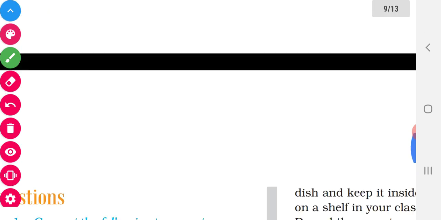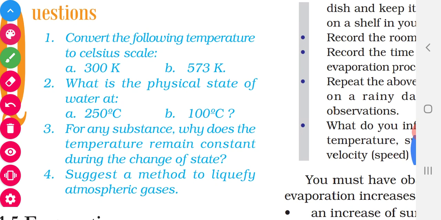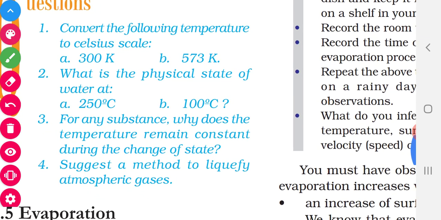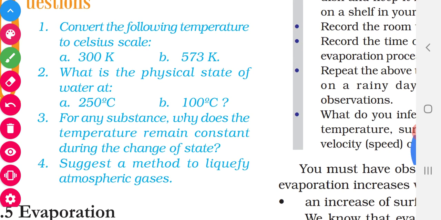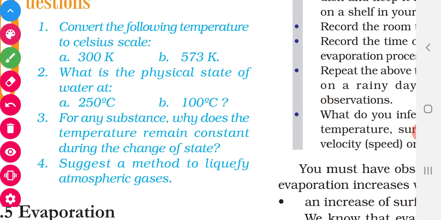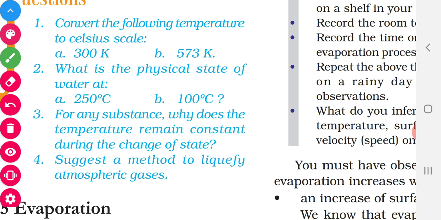Then come to the next page. See children, we have to convert the following temperatures to Celsius scale. How can we convert to Celsius scale? 300 Kelvin. What do we have to do? We have to minus 273, and then you will get the answer. Then 573 Kelvin has to be converted into Celsius scale. So we have to minus 273.